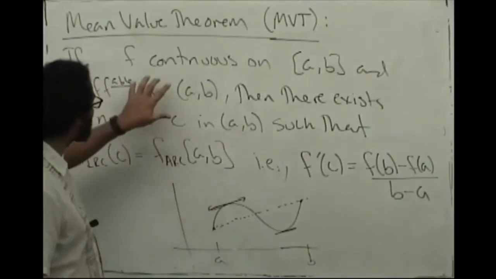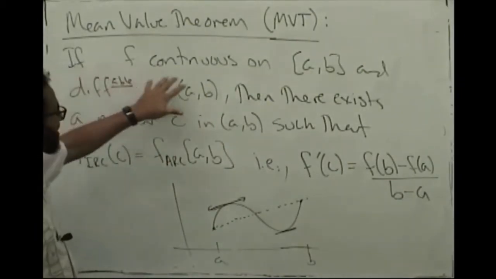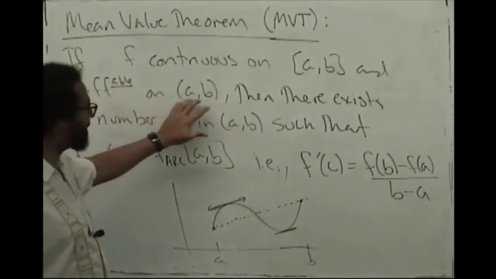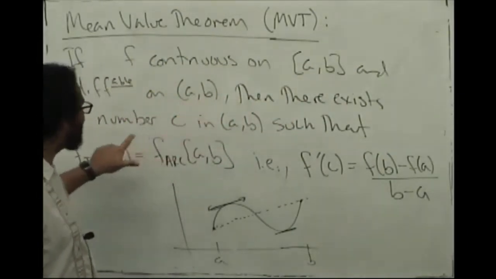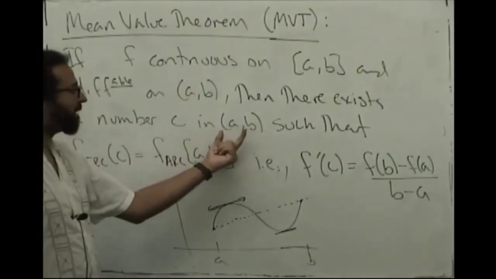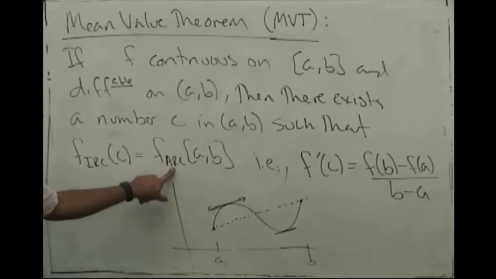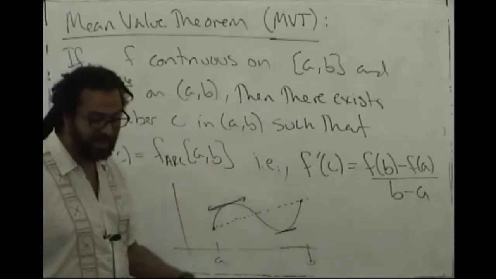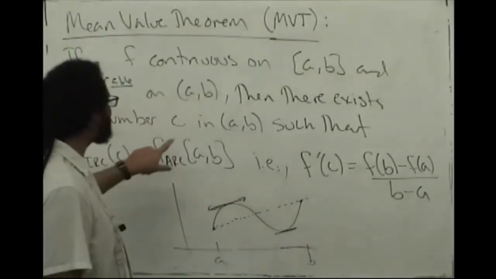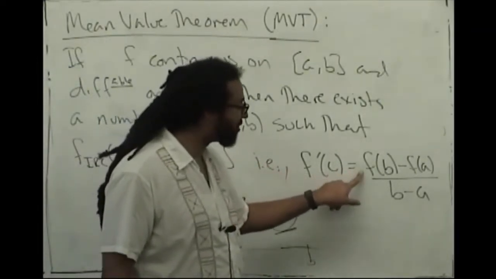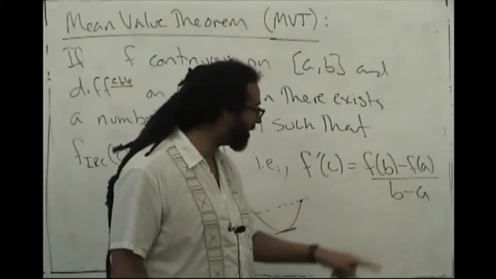So here it is stated more precisely. If f is continuous on the closed interval from a to b and differentiable on the open interval from a to b, then there is some number c in the open interval from a to b such that the instantaneous rate of change of f at c is equal to the average rate of change of f on the interval from a to b. In other words, there is a number c in (a, b) such that f prime of c is equal to f of b minus f of a over b minus a.